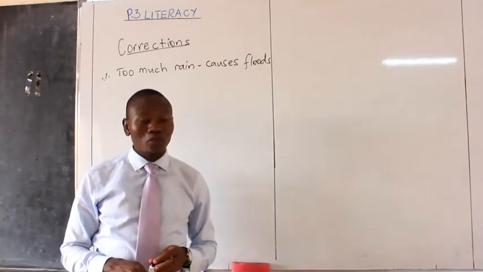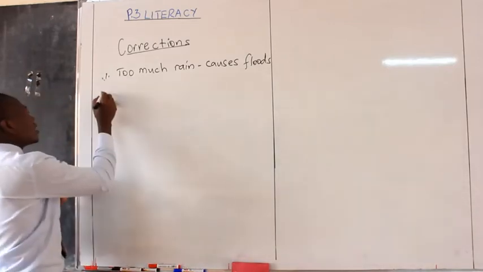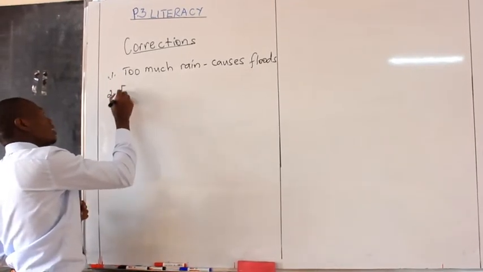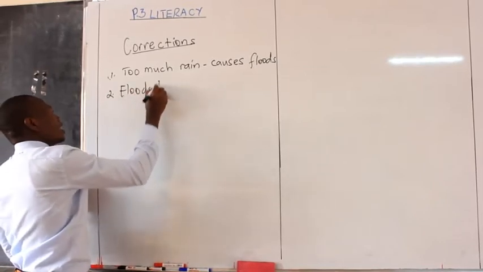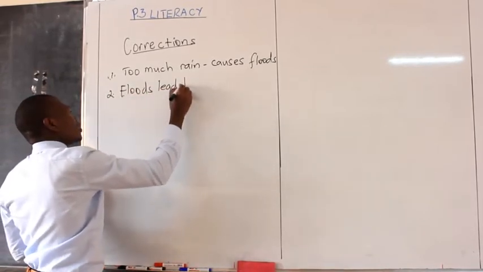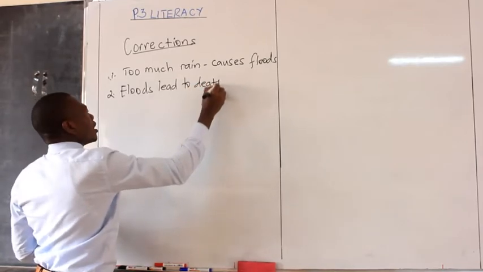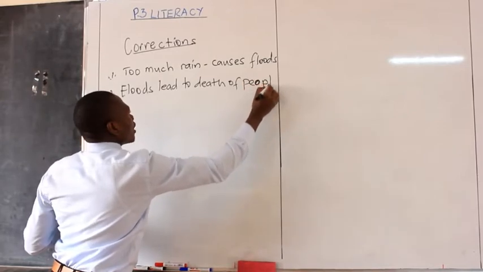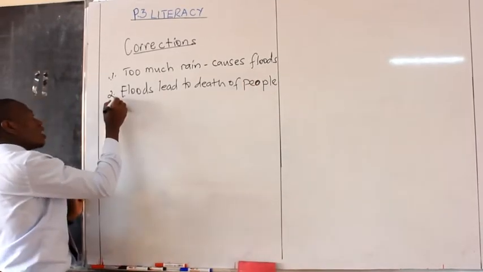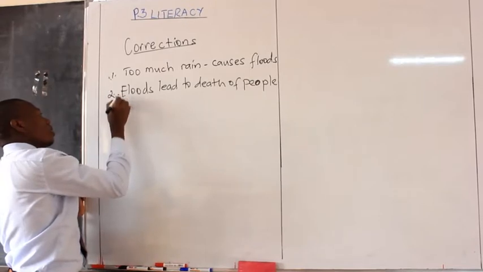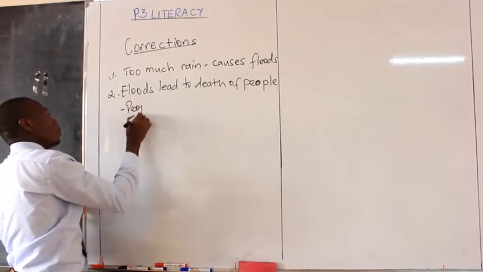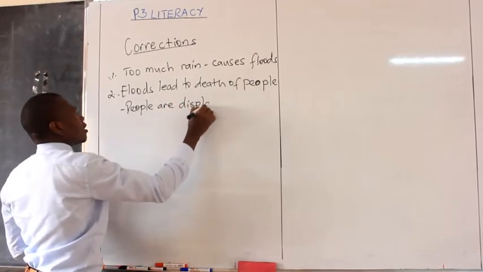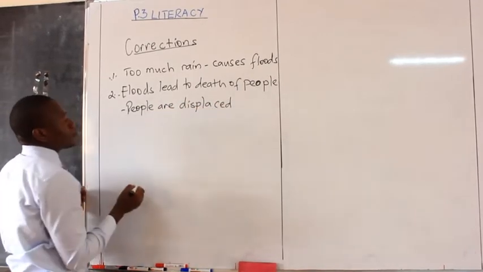Two, give two dangers of floods. Floods lead to death of people. That's one danger. Two, people are displaced by floods.